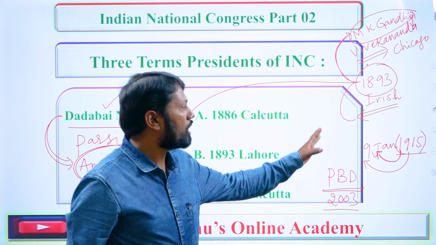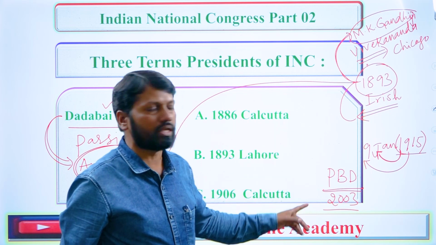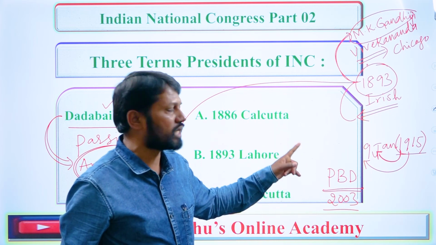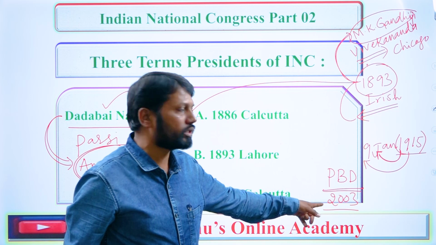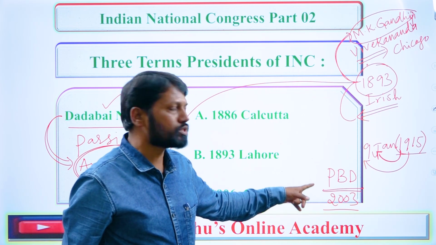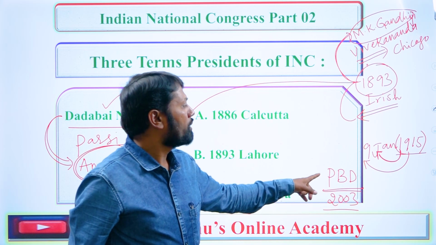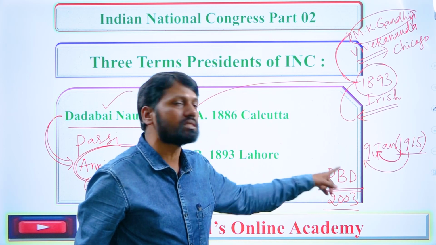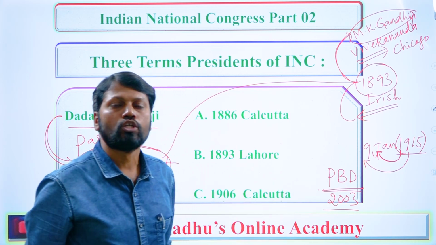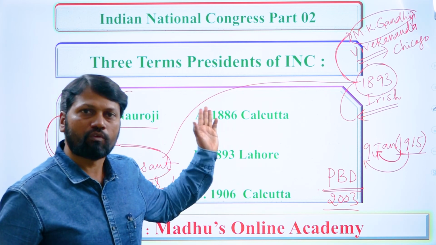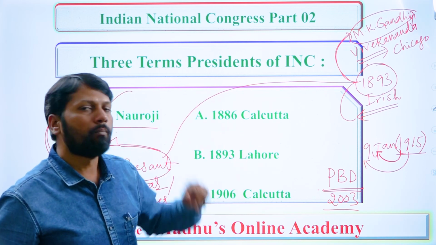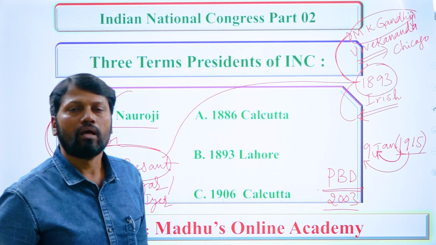That is, in order to mark the arrival of Gandhiji in the year 1915 on the date 9th January, since 2003 the Indian government has been observing this as Pravasi Bharatiya Divas or NRI Day, to mark the arrival of our father of the Indian nation, Mohandas Karamchand Gandhiji.